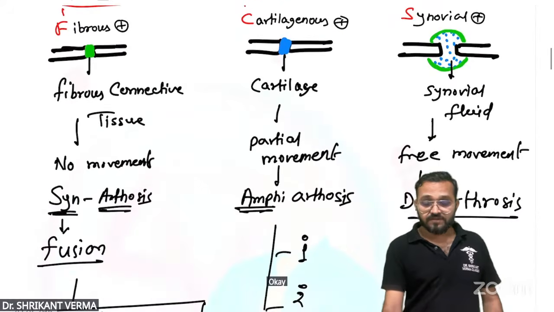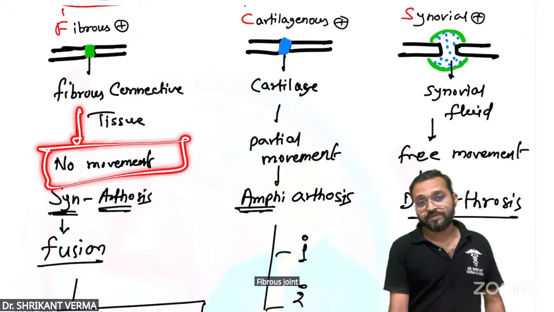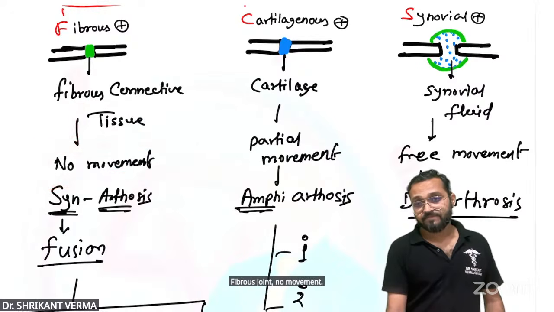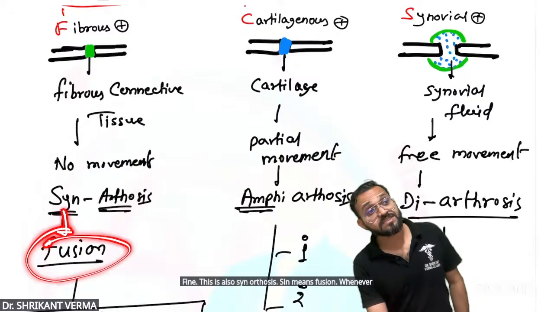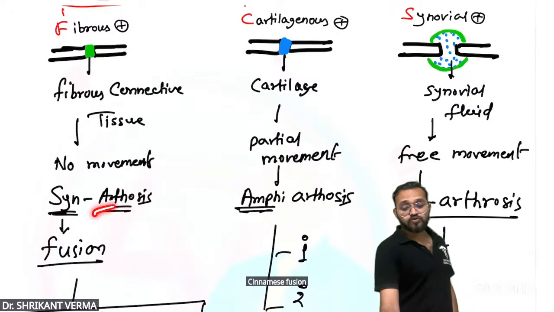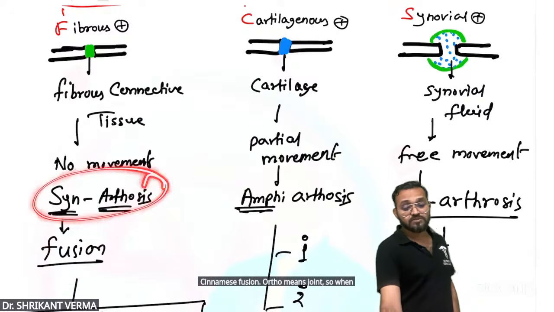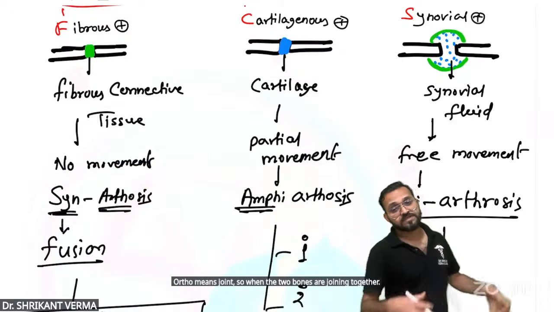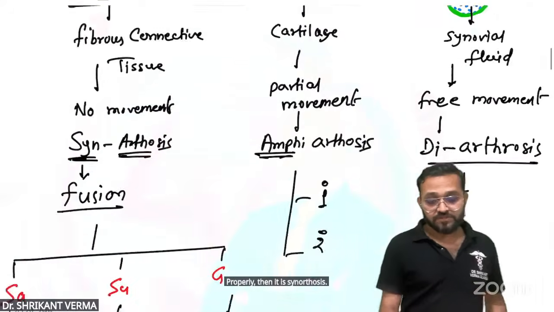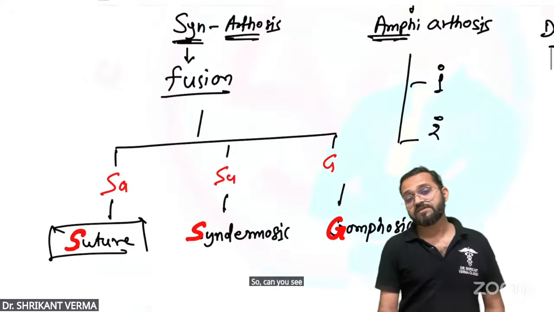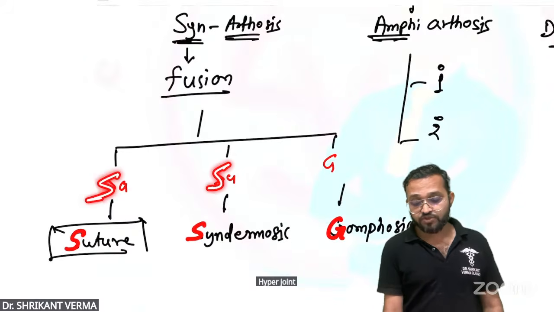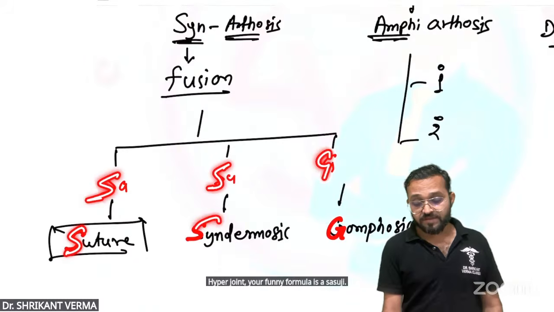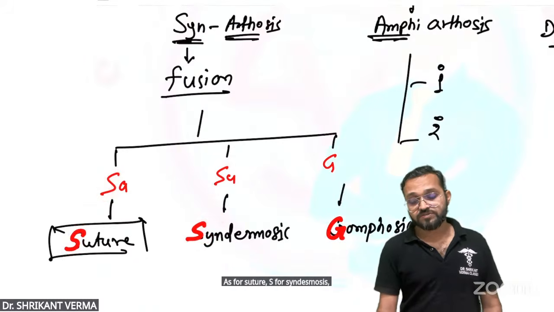Fibrous joint, no movement. This is also synorthosis. Syn means fusion. Whenever you see the term syn, it means fusion. Ortho means joint. So when the two bones are joining together properly, then it is a synorthosis. Can you see the three types of the fibrous joint? Your funny formula is Sa Su G. S for suture, S for syndesmosis, G for gomphosis.